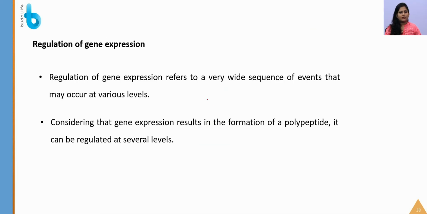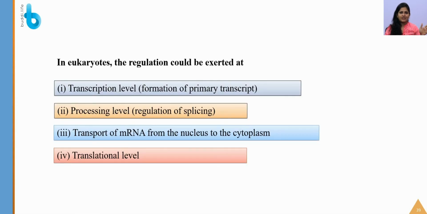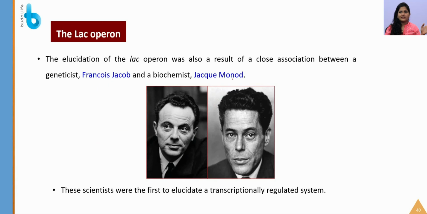Secondly, regulation of gene expression is our next main concept. Here what we are going to study is that gene expression refers to a wide variety of sequences of events that occur at various levels. Considering that gene expression results in the formation of a polypeptide, it can be regulated at several levels, and what are they? The first one is at the transcriptional level itself. The second is during post-transcriptional modification, that is, during splicing. The third is during the transport of mRNA from the nucleus to the cytoplasm. The last one is at the translational level.